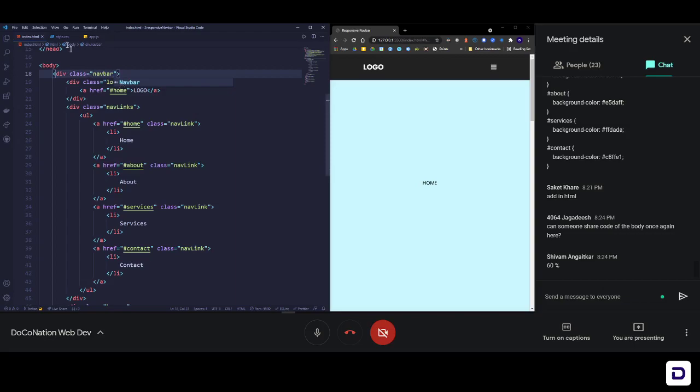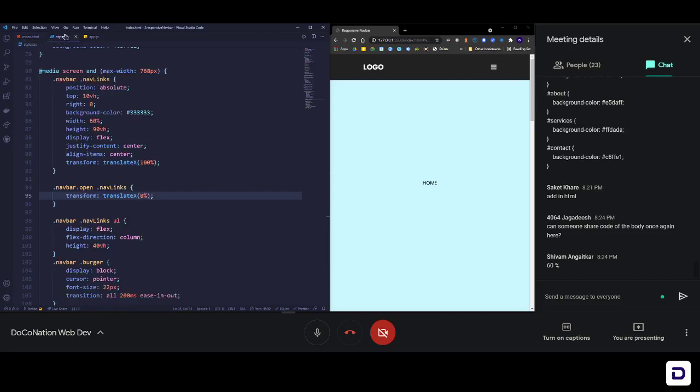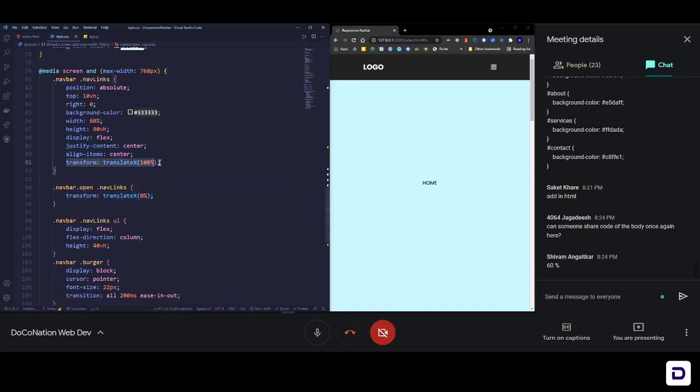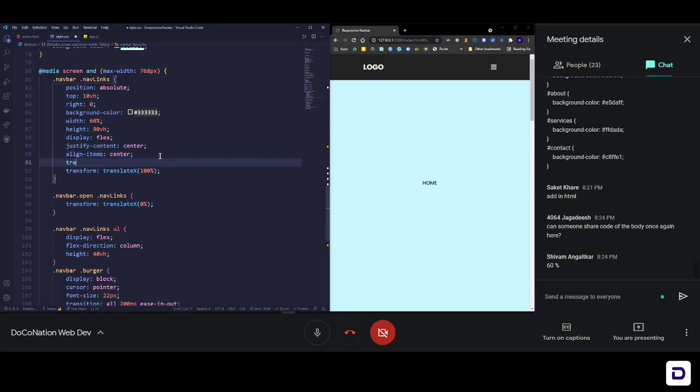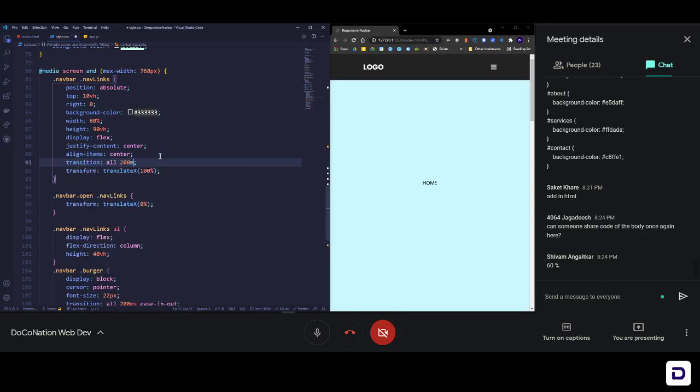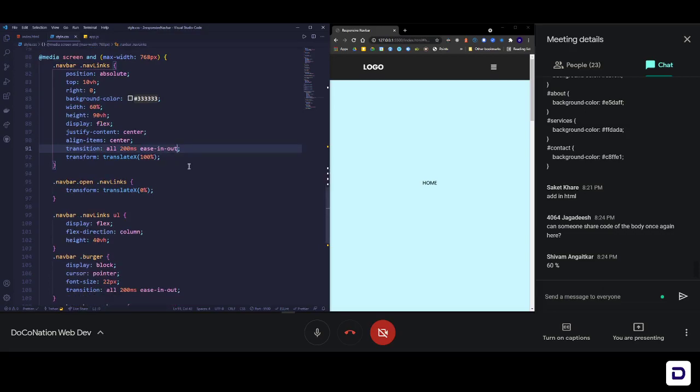So let's see how it's done. Okay, so let's see if we have missed something in CSS. Yeah, we missed something. We are doing animation, but we don't have any kind of transition on it, so we need to put that. So transition is going to be again all 200 milliseconds, and you can just copy the same thing. It works perfectly well. Okay, so ease in out and save it. Okay, so that's it for CSS.